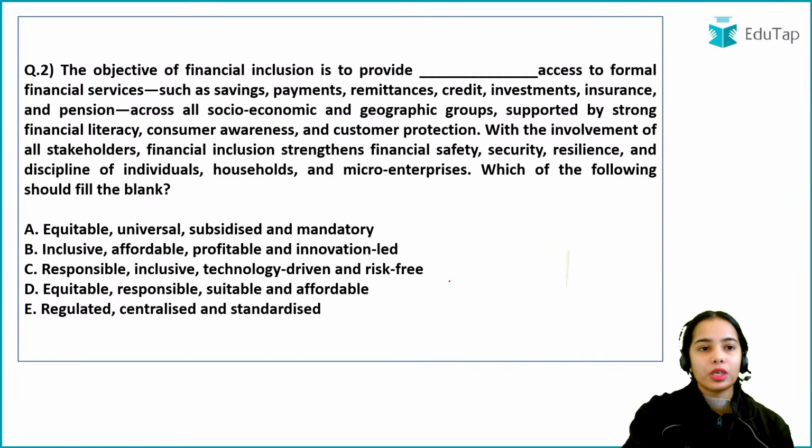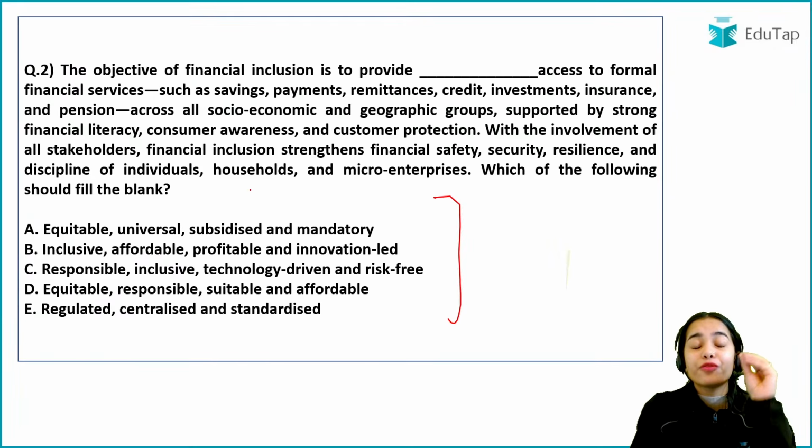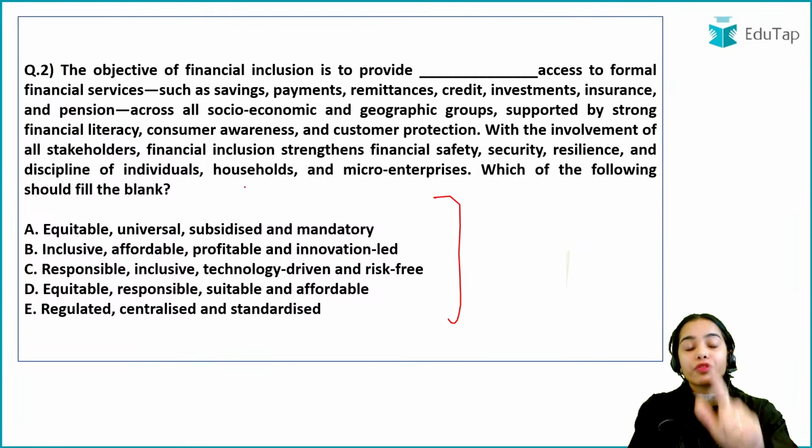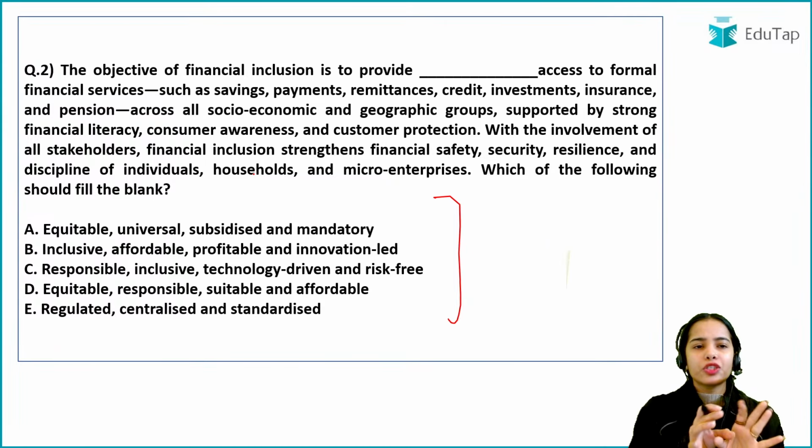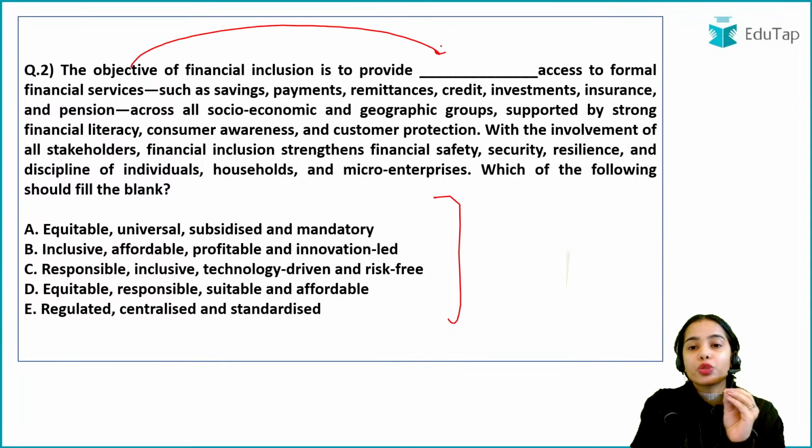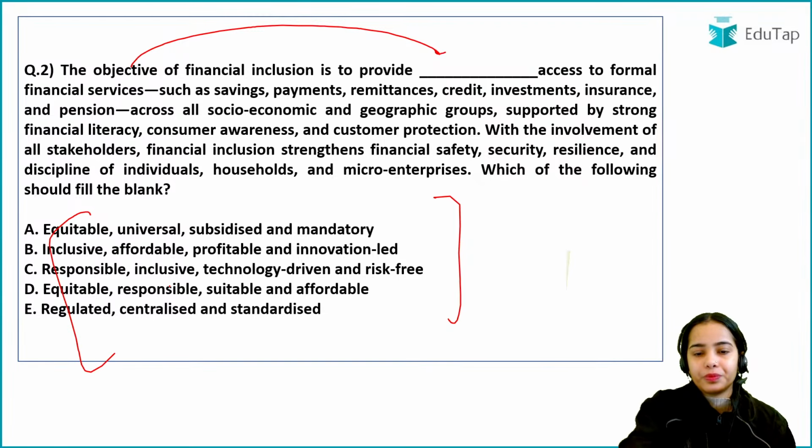Okay, now this is the second question. Again, this is very, very important. The objective and the vision are the most important things that you have to cram in 2 or 3 lines, just cram the basic idea. Okay, that the objective of financial inclusion is to provide what kind of services. So what is that?